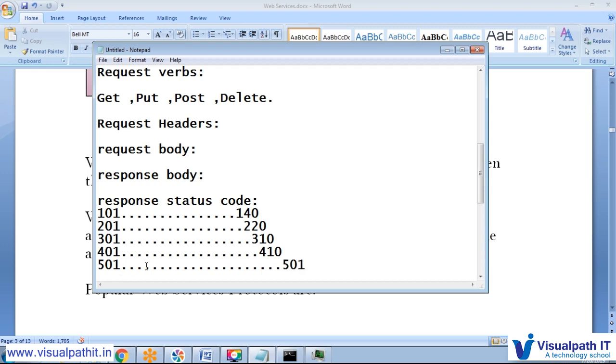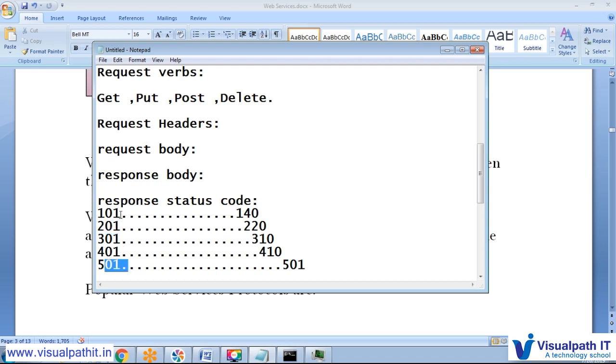But they are defined in the 5 format: 101, 201, 301, 401, 501. Here 1 means this is just information, 2 is a success, 3 is a redirection, 4 is client related, and 5 is server related.